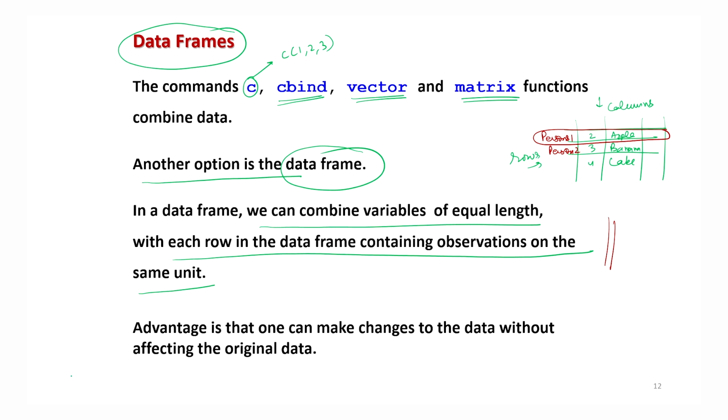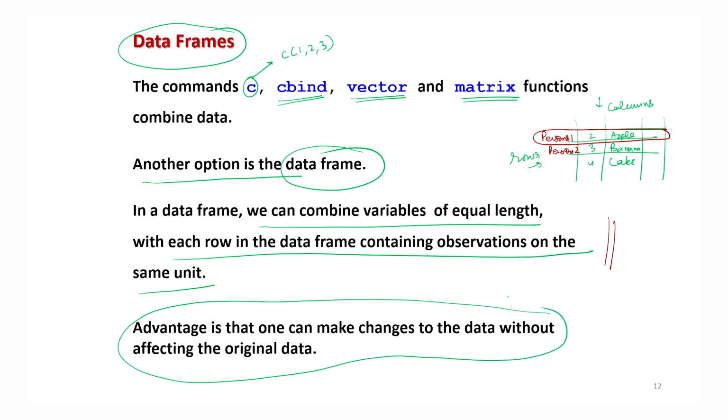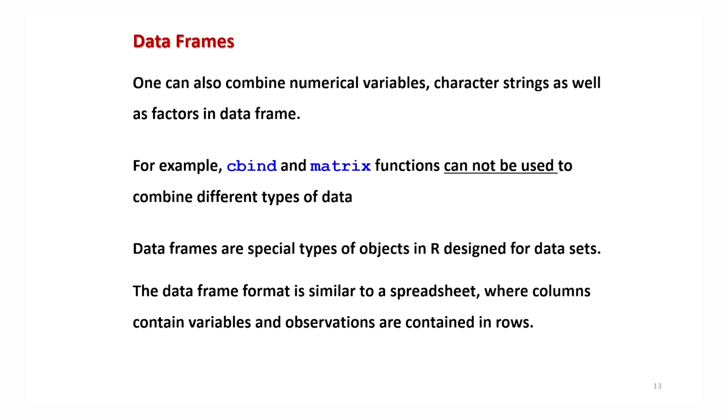So the advantage is that one can make changes to the data without affecting the original data. For example, suppose we have different rows and different columns, and we want to extract a small data set consisting of some selected rows or selected columns. Then it is possible to extract a subset of the data from the spreadsheet. For example, all the files from MS Excel software, which we commonly call Excel files, are spreadsheets, right? And the advantage is that one can combine numerical values, character strings, as well as factors in the data frame.